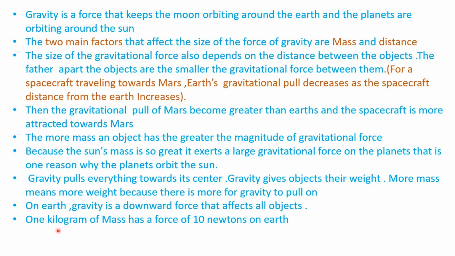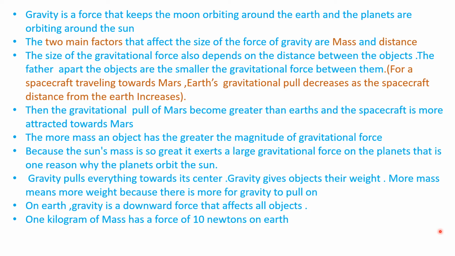On the Earth, gravity is a downward force that affects all objects. For example, how is it a downward force? When you hold a book, you exert a force that balances the force of gravity. When you let go of the book, gravity becomes an unbalanced force and the book falls. So this is how they've explained gravity.